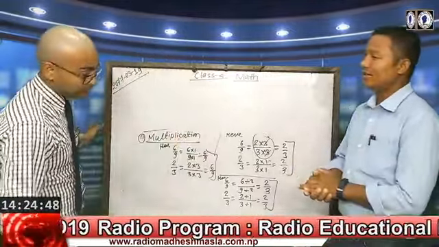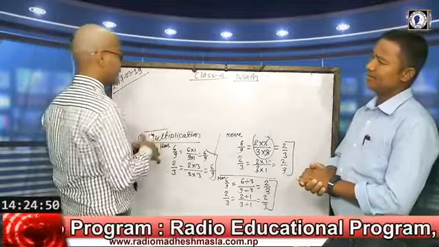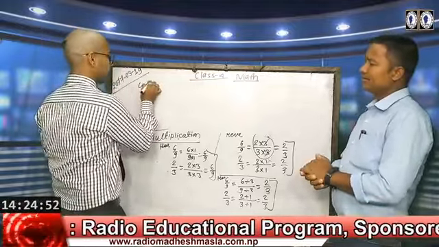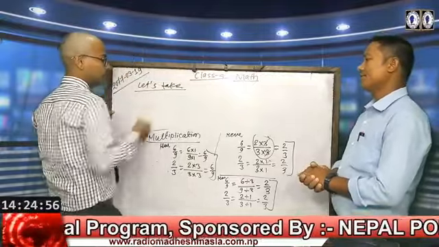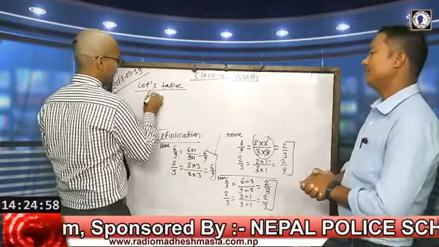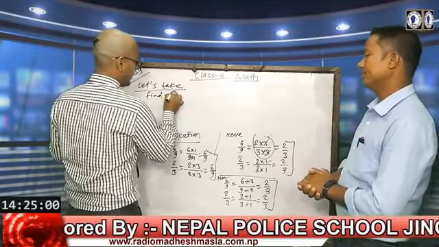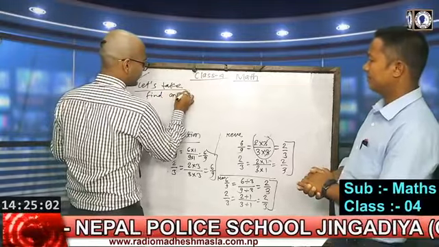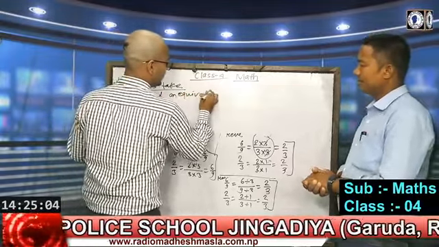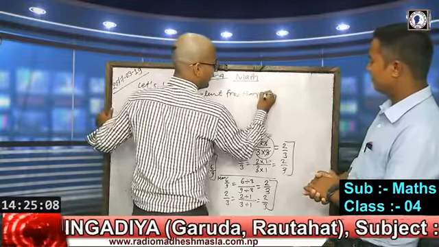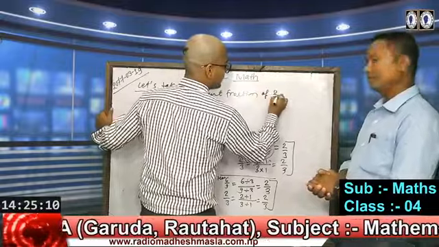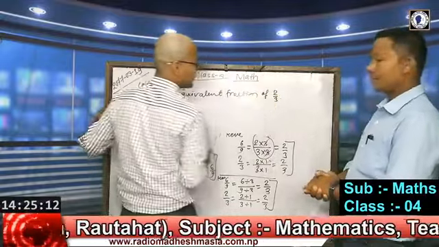Yeah. Suppose let's take an example. Suppose there is a question: find an equivalent fraction of 2 by 3.